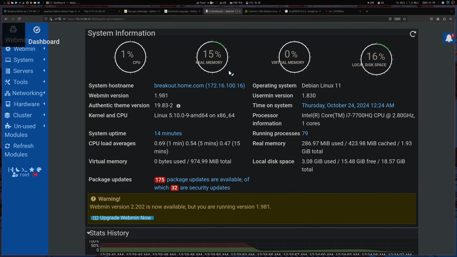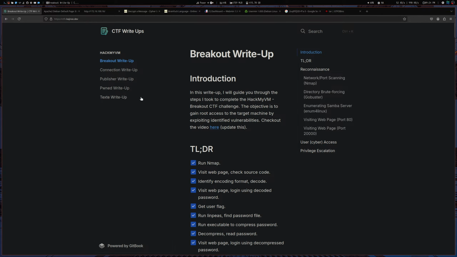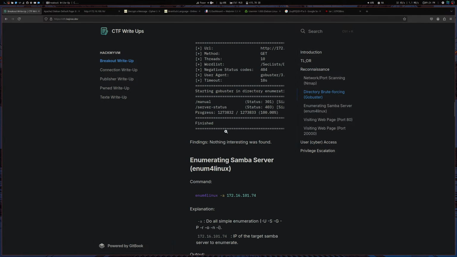That's the complete walkthrough for our breakout machine. You can check it out here at ctfs.pachirao.dev.